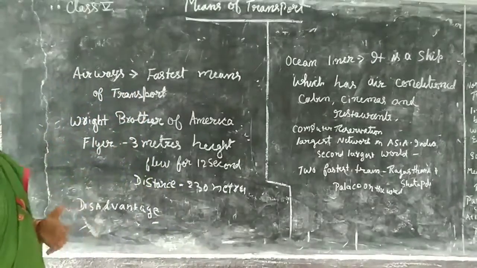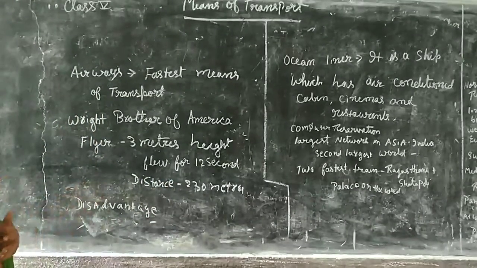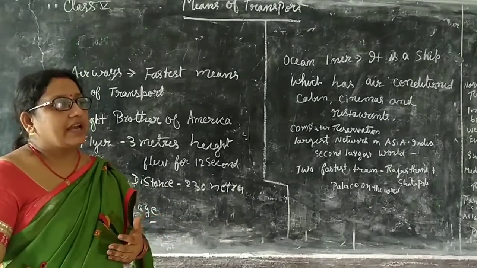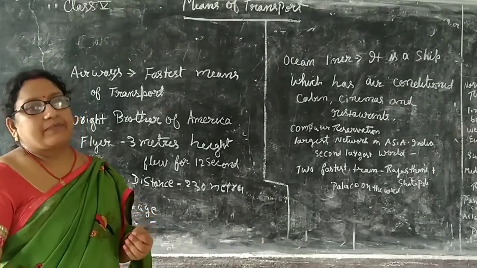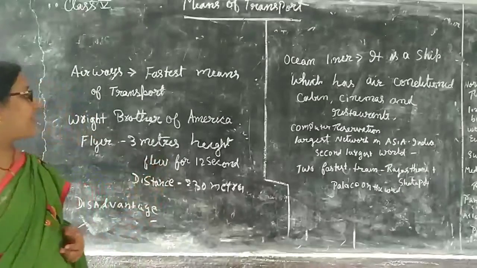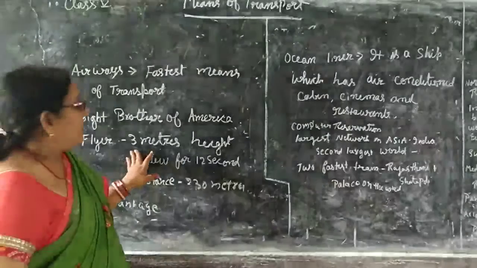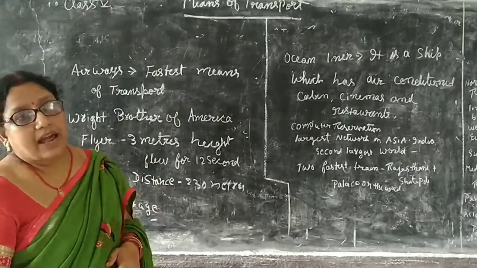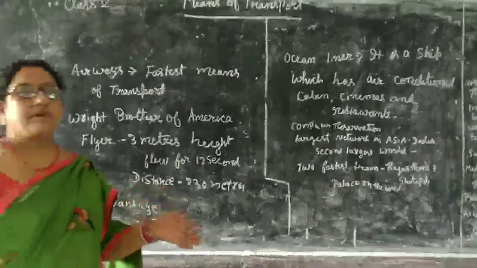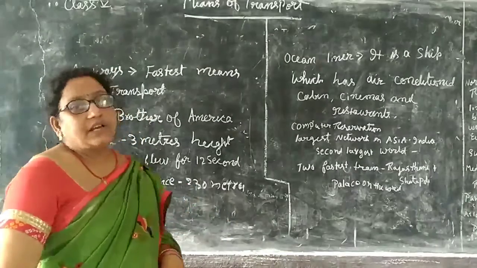And if you are talking about airways, I have mentioned that the Wright brothers, the inventors, saw the bird and found that if the bird can fly, why can't we make something with the help of which a person can cover the distance. So they invented the flyer, and this flyer could fly at a 3-meter height and it flew for 12 seconds, and the distance covered by this flyer made by the Wright brothers was 230 meters.